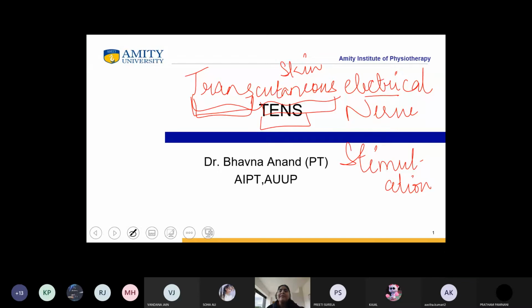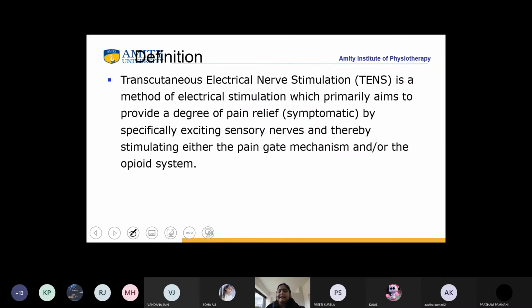Okay, students. So, the second thing comes here, as Kajal has rightly pointed out, that it is the usage of low frequency current. So, how will we define it? It is the method of electrical stimulation which aims to provide a degree of pain relief, that is only symptomatic pain relief, by specifically exciting sensory nerves and thereby stimulating either the pain gate mechanism and or the opiate system.